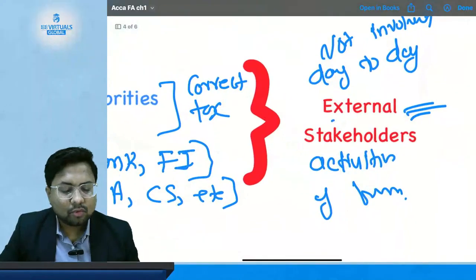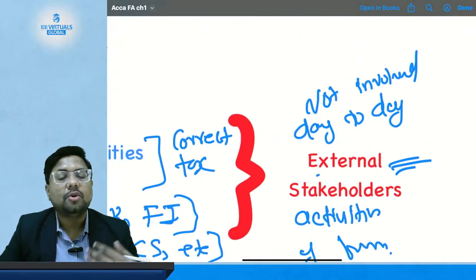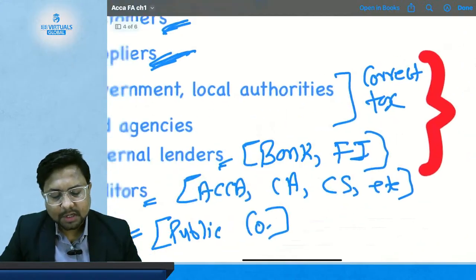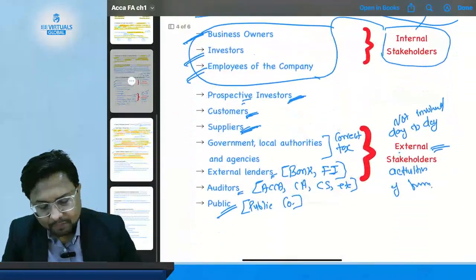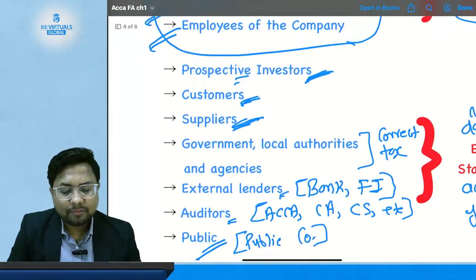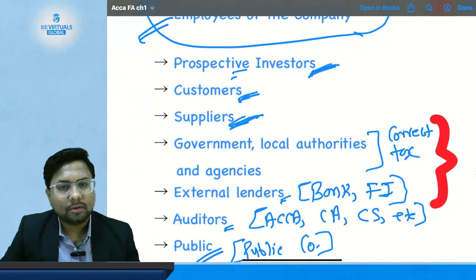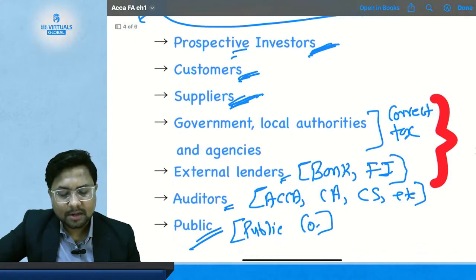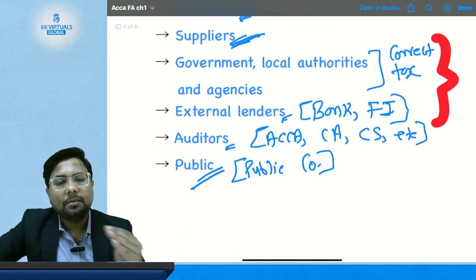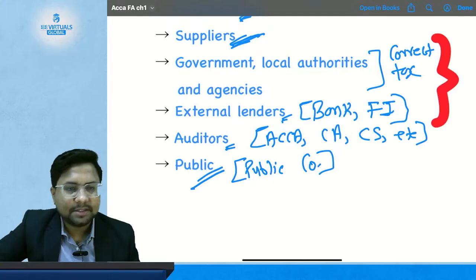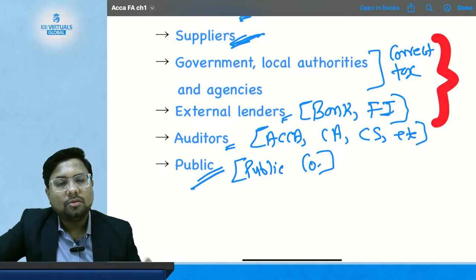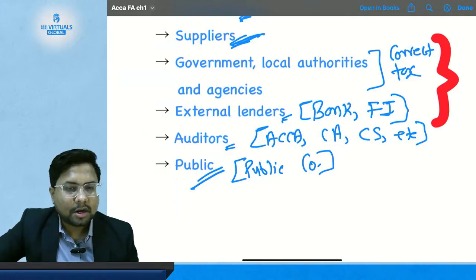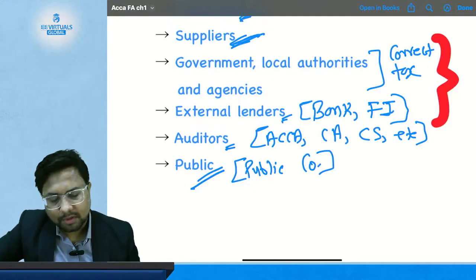Then we have studied who the external stakeholders are. They are those persons who are not involved in the day-to-day operation of the business. They are prospective investors who are going to invest in your business. Then customers, who purchase things and take services from you. Then suppliers, then government and local authorities and agencies, then external lenders who have given money to you, then auditors like CA and ACCA, because they will use your financial statements to conduct the audit, and last, the public. So the companies in which the public is interested need to disclose their financials publicly.